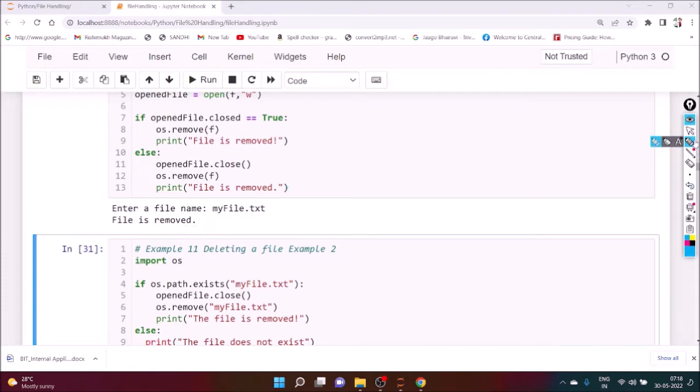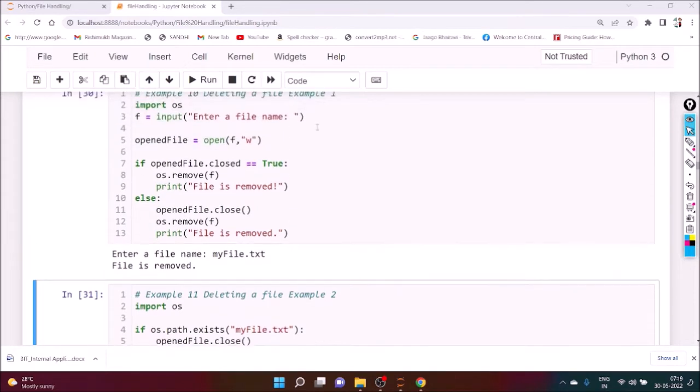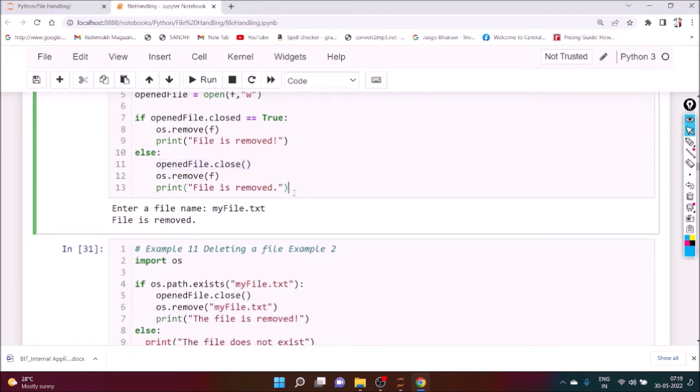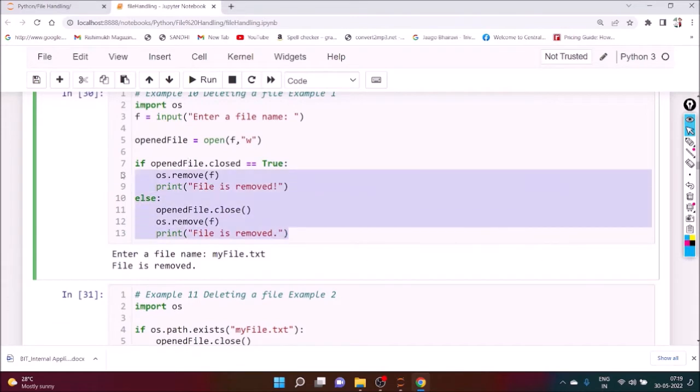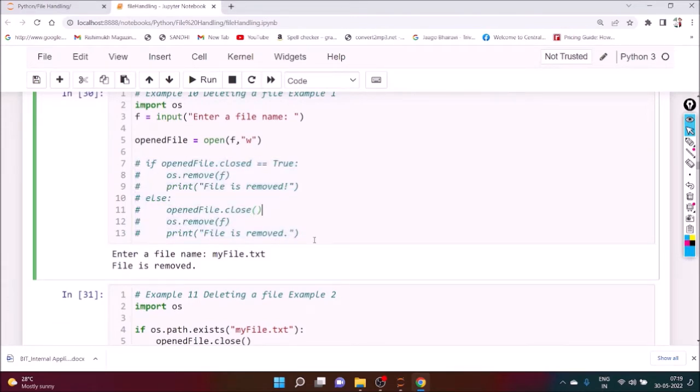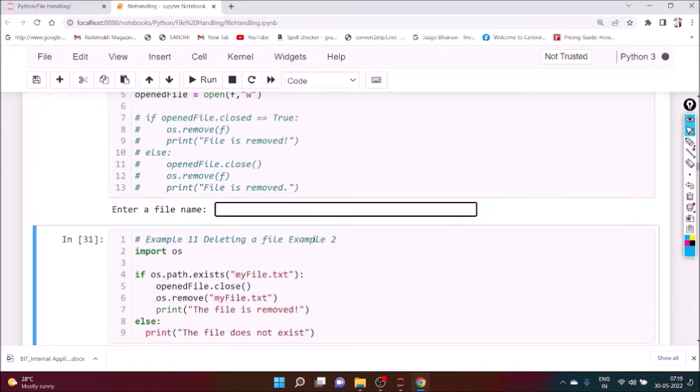So before removing that, first of all we have to close it, and only then can we do this. Or instead of doing everything, what you can do, just don't check anything, we can write open it before, suppose a.txt.